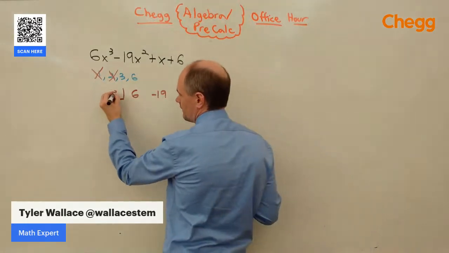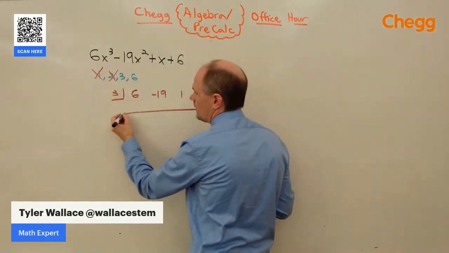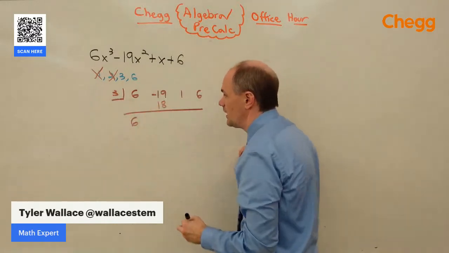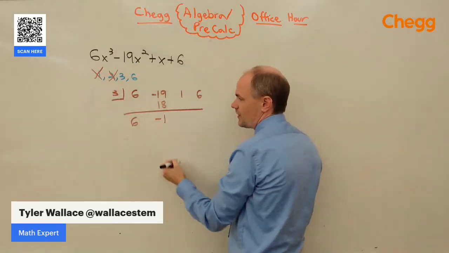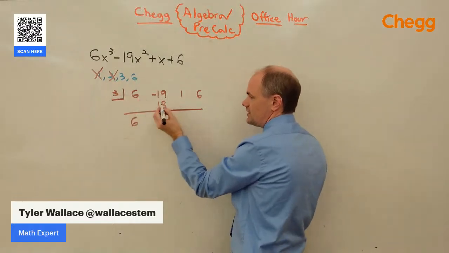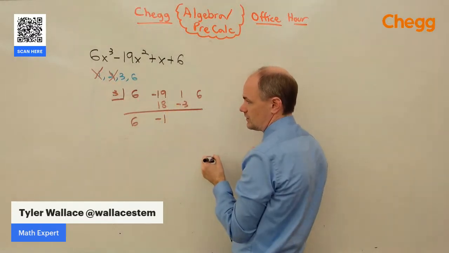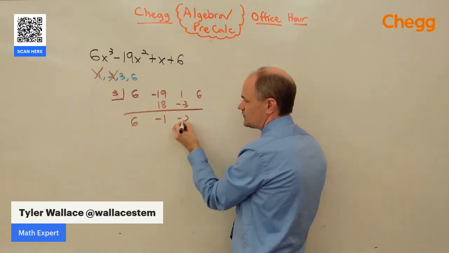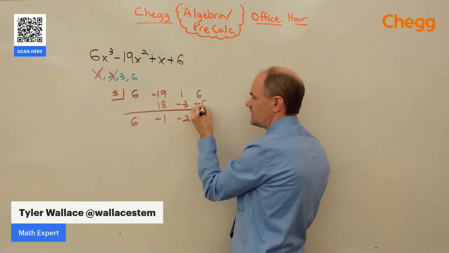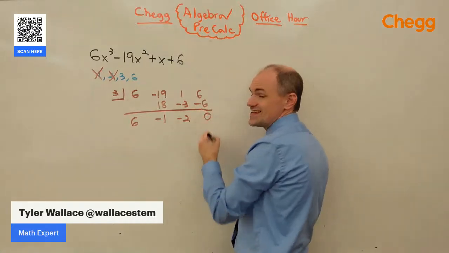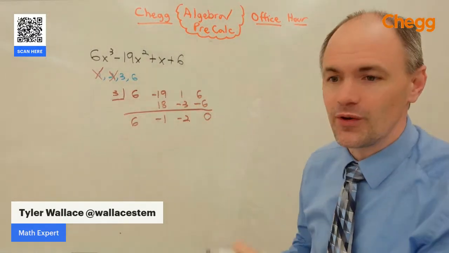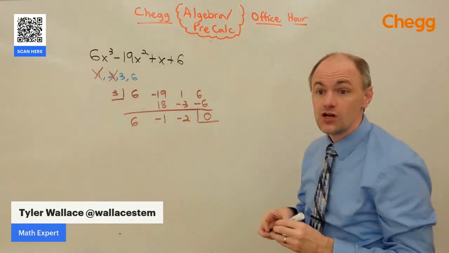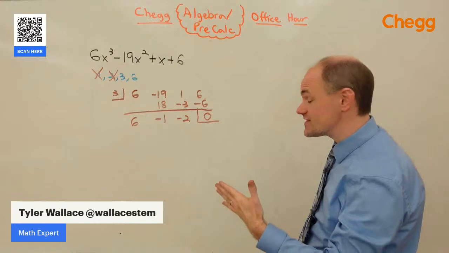Let's try 3. Bring down the 6. 6 times 3 is 18. 18 minus 19 is negative 1. Negative 1 times 3 is negative 3. Negative 3 and 1 is negative 2. Negative 2 times 3 is negative 6. 6 and negative 6 is 0. That's the number we were looking for. It finally happened. Okay, so the synthetic division gets us down to 0.